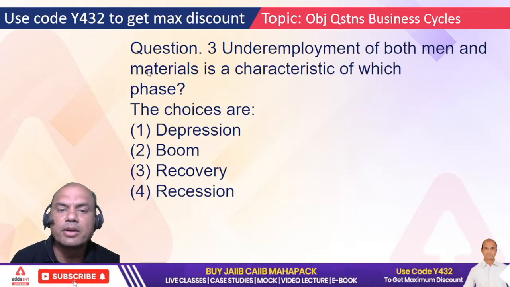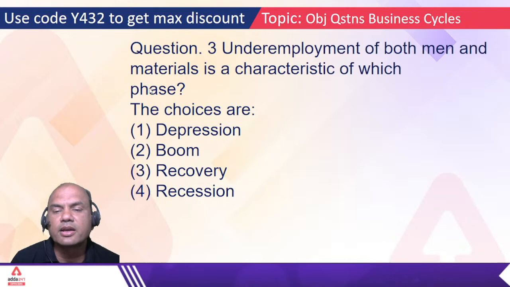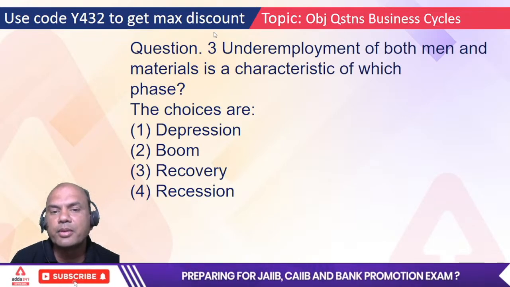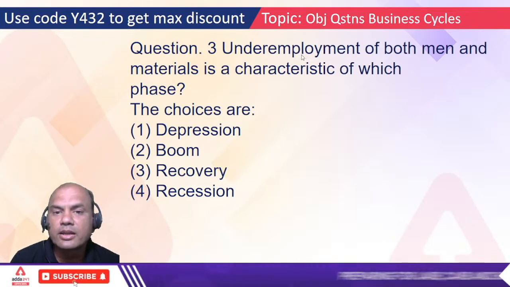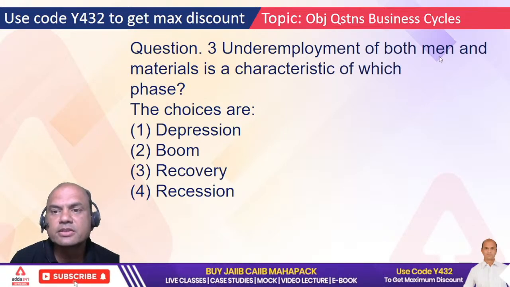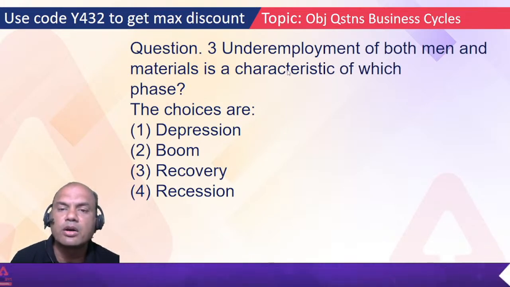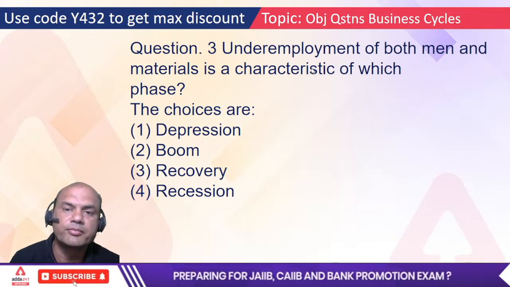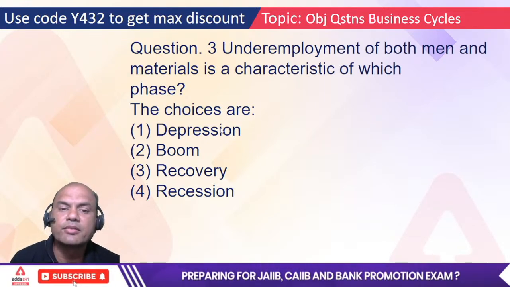Underemployment of both men and materials is a characteristic of which phase? Underemployment means what? It's not unemployment. It means they are capable of doing the job, but they are not given that much work.